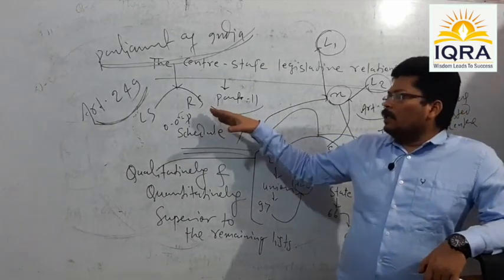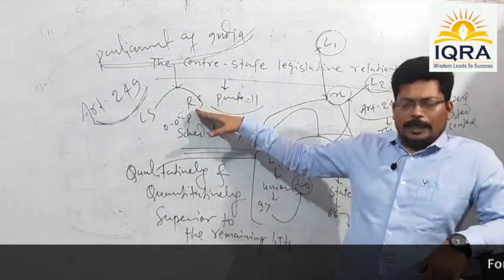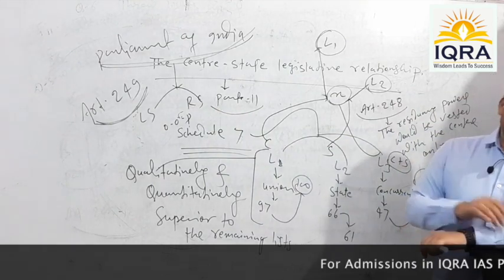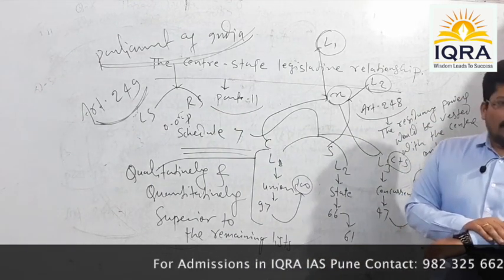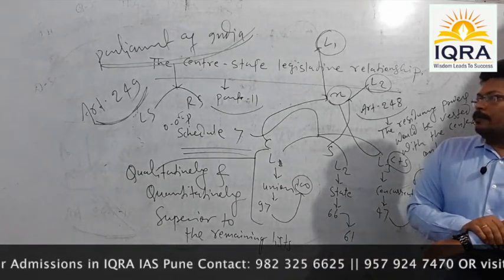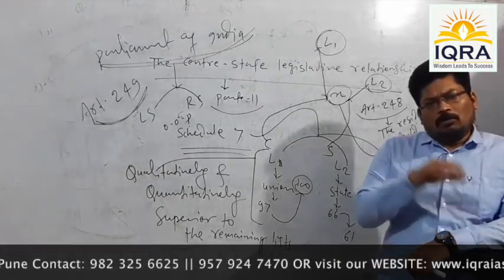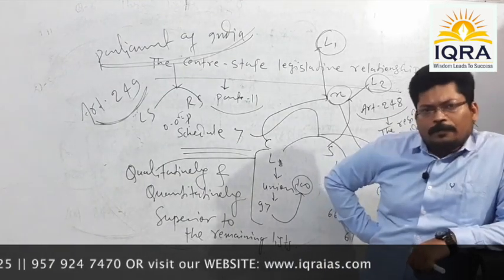Okay. Once it is tabled before the Rajya Sabha, it shall have to be passed with the help of a special kind of majority, or you can say a 2/3 kind of majority, and that majority is basically a majority of not less than 2/3 of the total number of members present and taking part in voting. Okay.